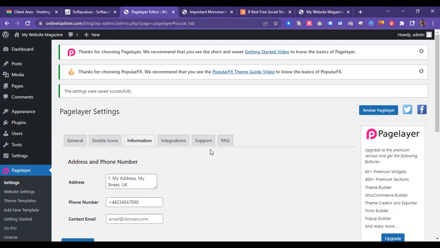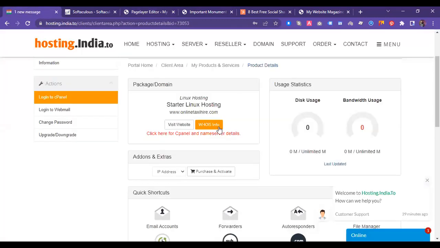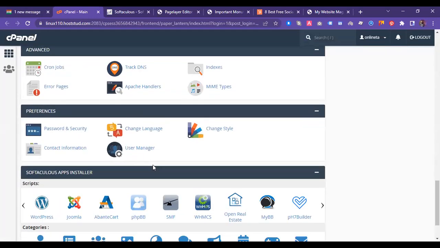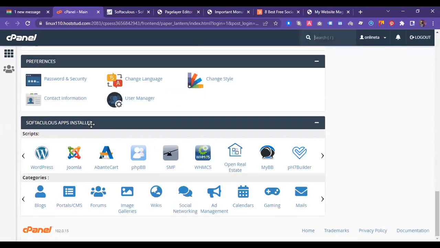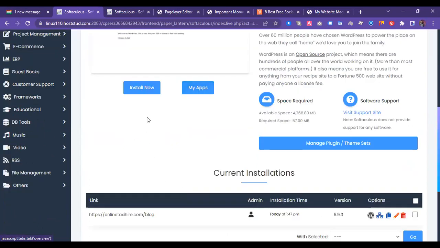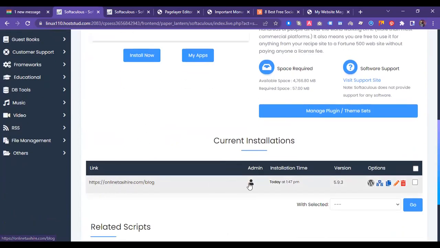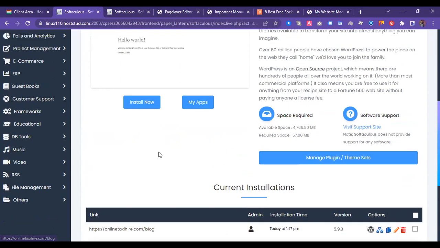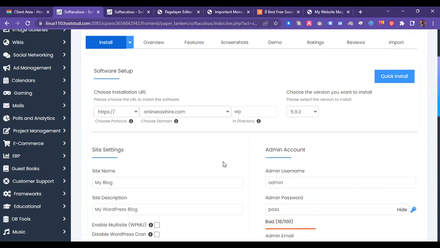Let me summarize the entire thing one by one. First of all, you log in to the account of your domain and hosting provider. You simply go to the cPanel. In the cPanel, you go on and find the app installer. You click on WordPress. Simply you reach WordPress, and here you proceed with Install Now. Even you can see here that this one is installed already. You click on Install Now.